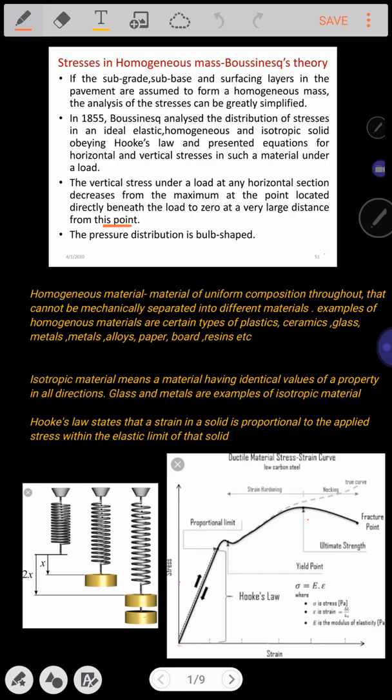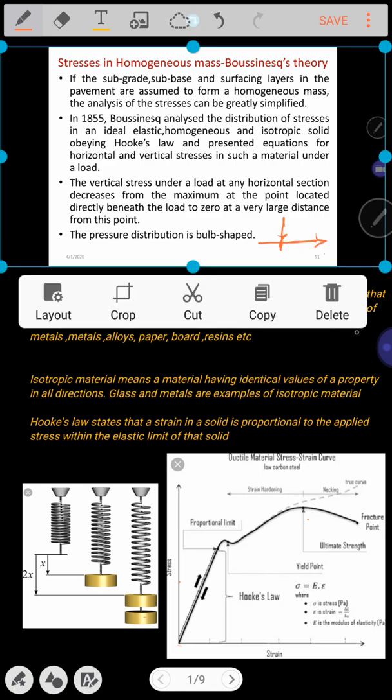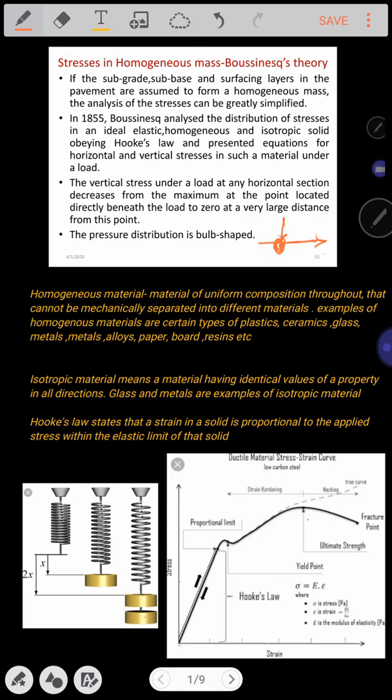So what does it indicate? If you consider any load acting over the surface, it might be a point load or uniformly distributed load, from this particular point in any radial horizontal direction, the vertical stress is going to decrease from the maximum at the point located directly beneath the load to 0 at a very large distance from this point.